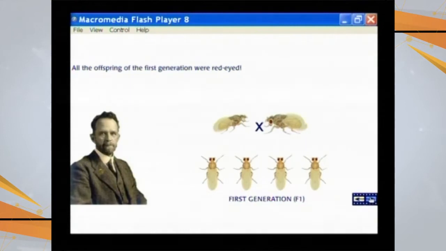He mated a white colored eye Drosophila with a red colored eye Drosophila. In the first filial generation, all these flies had red color. It means the white color is recessive, and that is being masked by the red color.